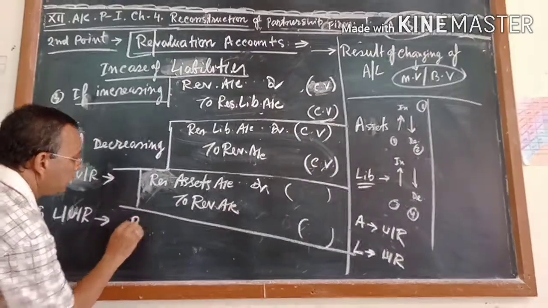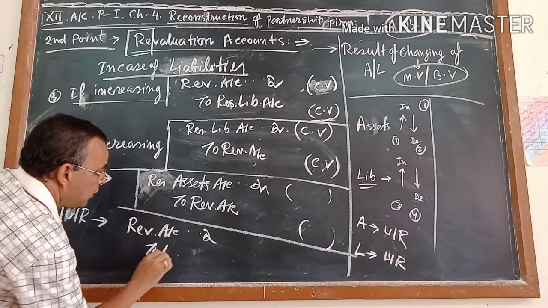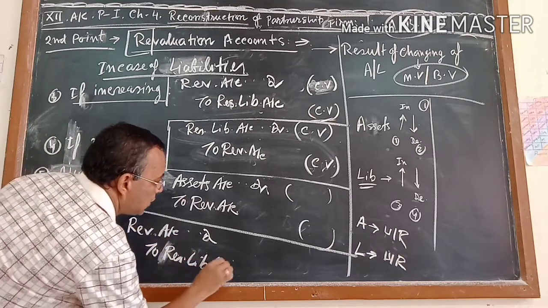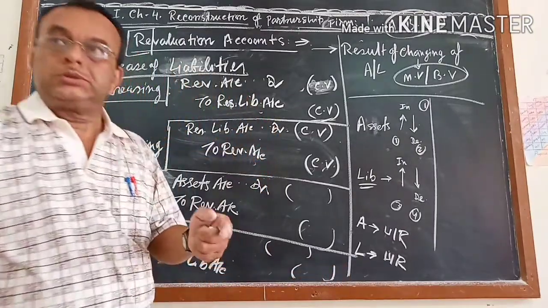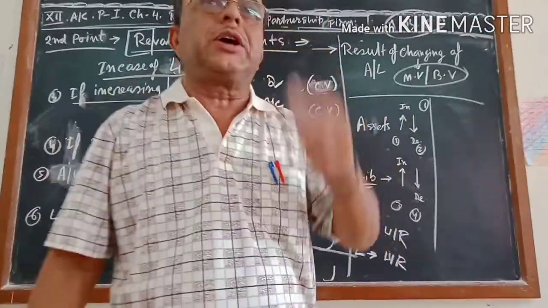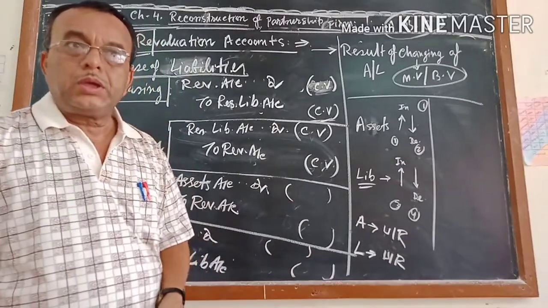So revaluation account debit to respective liabilities account. The same thing: liabilities were not there, now we are going to write 2,000 liabilities, so it goes from 0 to 2,000.